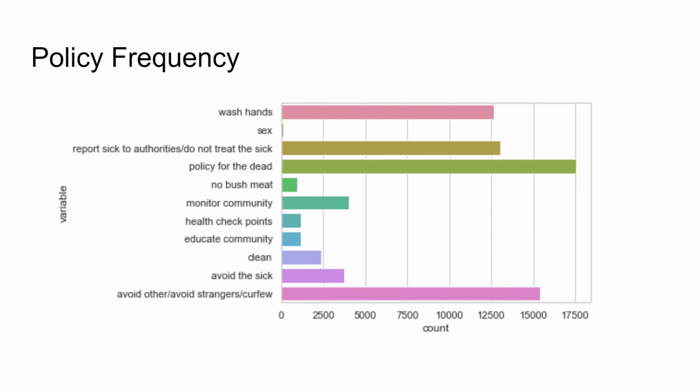We can see that washing hands, reporting sick to authorities / not treating the sick, policies for the dead, and avoiding others are the most common. We can see that there's also some very rare ones like sex, which is avoiding sexual contact. And another clarification we should make is that policies for the dead includes anything with funerals or caring for dead bodies.